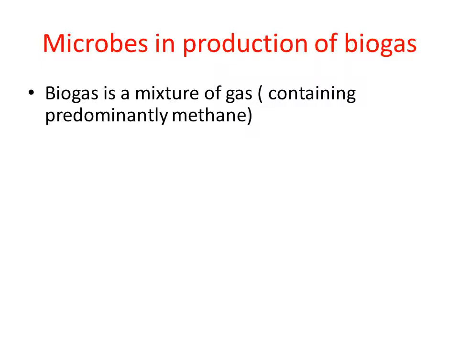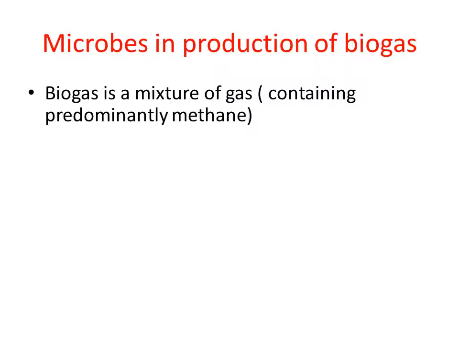Out of all these gases, methane is predominantly present. That means a large percentage of methane is present in the biogas. Methane is highly inflammable, so because of this, biogas can be used as a fuel. It can be used for cooking or for lighting.